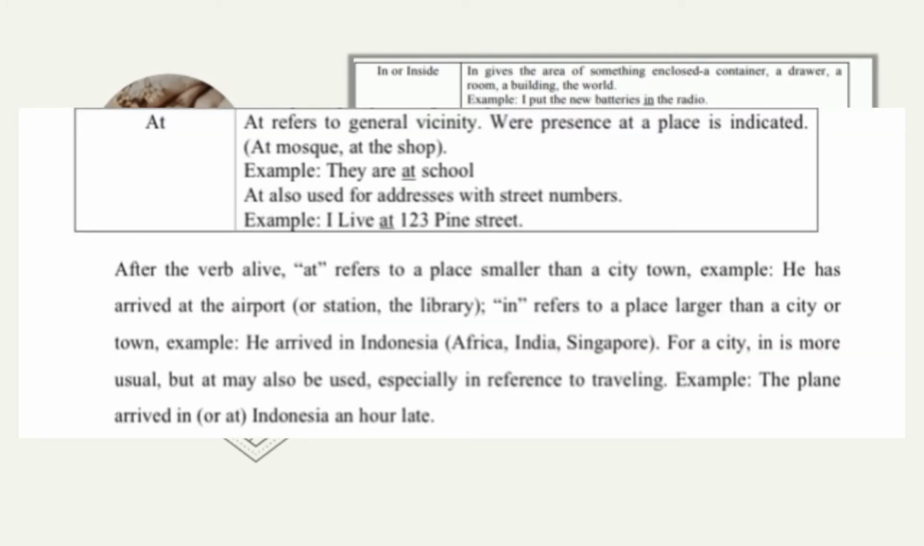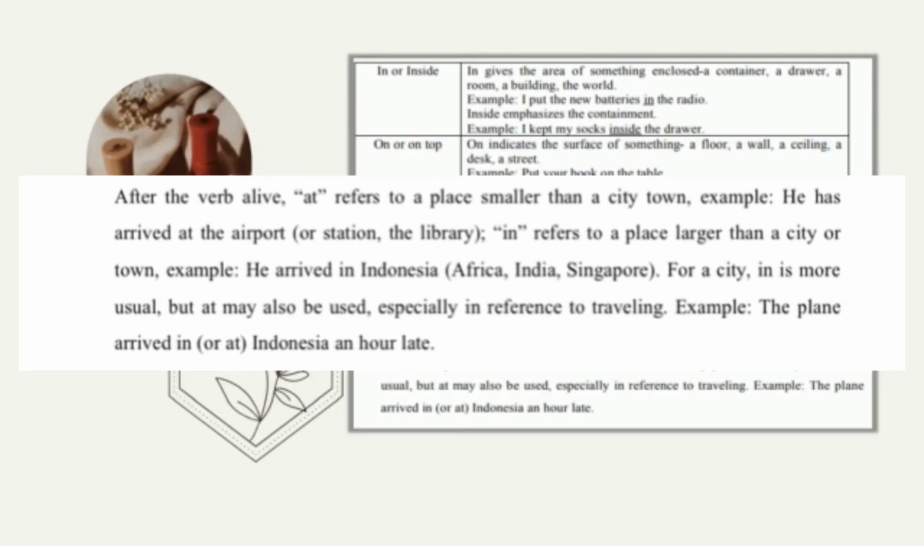At refers to the general vicinity where presence at a place is indicated. Example: they are at school. At is also used for addresses with street numbers. Example: I live at 123 Pine Street. After the verb arrive, at refers to a place smaller than a city or town. Example: he has arrived at the airport. For a city, in is more usual, but at may also be used, especially in reference to traveling. Example: the plane arrived in Indonesia an hour late.